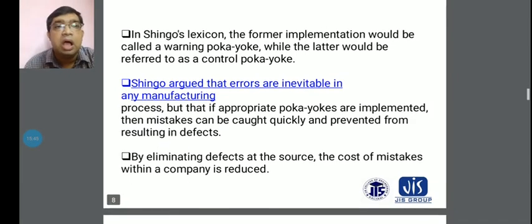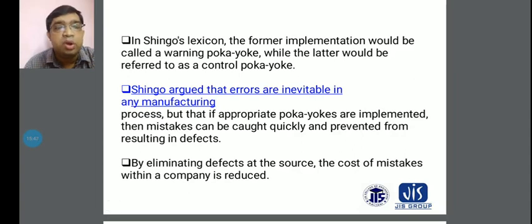You have to record the appropriate poka-yoke, and then you can easily prevent mistakes and catch the resulting defects. By eliminating defects at the source, the cost of mistakes within a company is reduced.